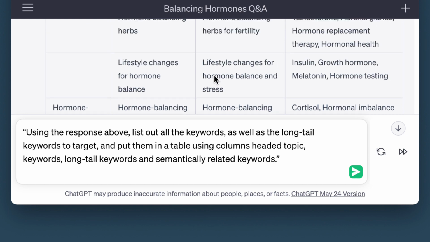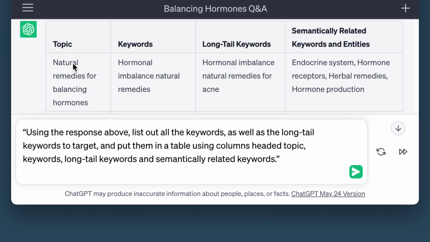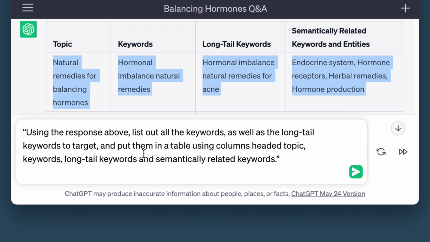Now, what you can do is copy this table, highlight it, copy it all, go over to Google Sheets, paste it in, do a bit of data cleanup on it, and you've got your keyword research long list there, absolutely targeted to one of your core offerings. If balancing hormones is one of your business pillars, you can do the same thing on different subtopics in your business. It's just amazing.